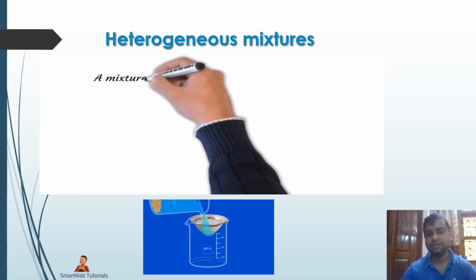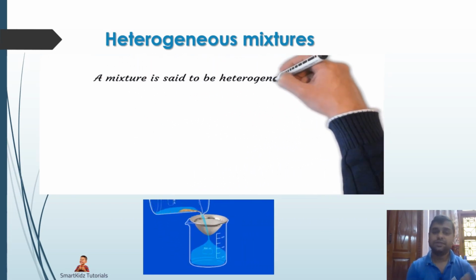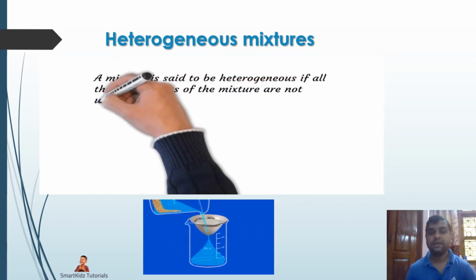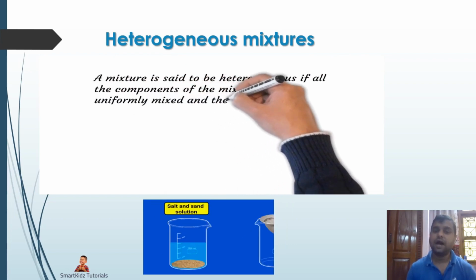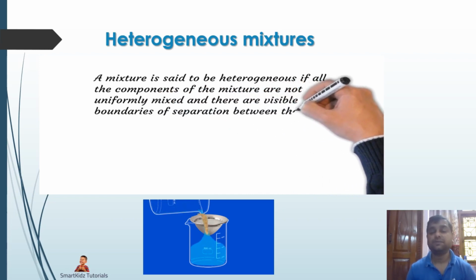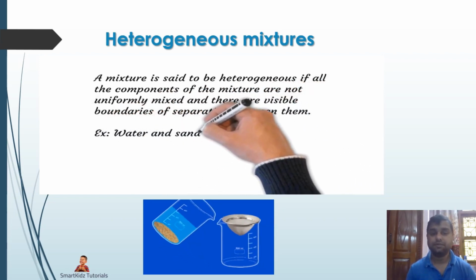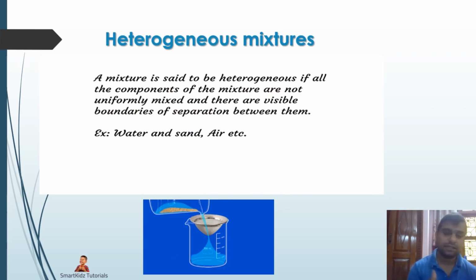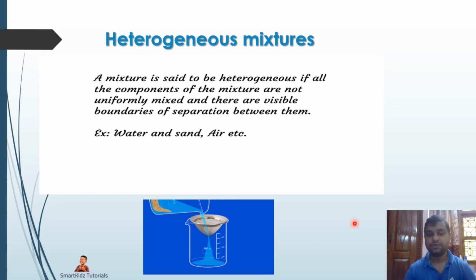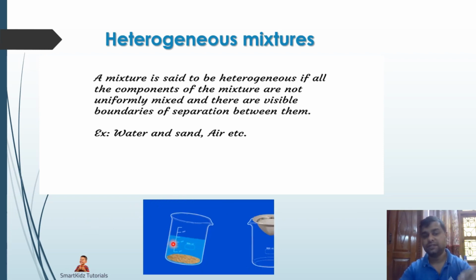Coming to heterogeneous mixtures. Now, heterogeneous mixtures are the opposite of homogeneous mixtures. A mixture is said to be heterogeneous if all the components of the mixture are not uniformly mixed, and there are visible boundaries of separation between them. An example is water and sand. If you have a look at the short video below, what you see is that the sand is at the bottom, and the liquid, which is water, is on top.